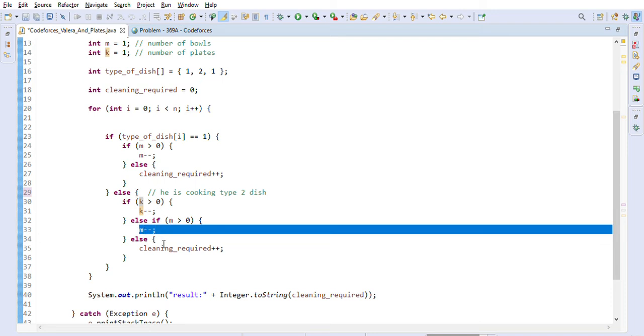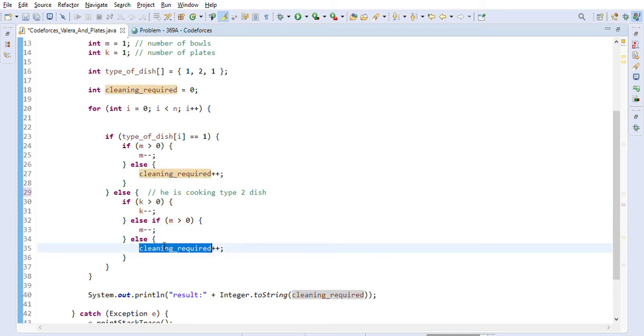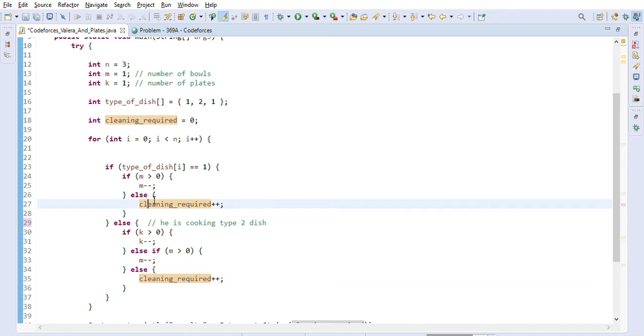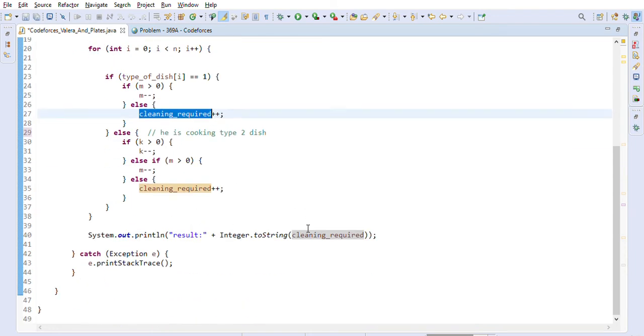If both are not available, it means that cleaning is required, basically, right? Because he will need some type of plate or bowl to eat the type 2 dish, right? So cleaning will be required, so we will add the cleaning required. So we will go through all the n days, and then we will try to find out how many times the cleaning required will be there, and then we will just print the answer here.